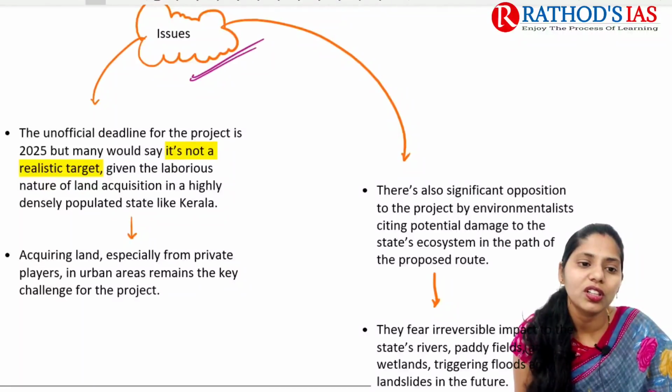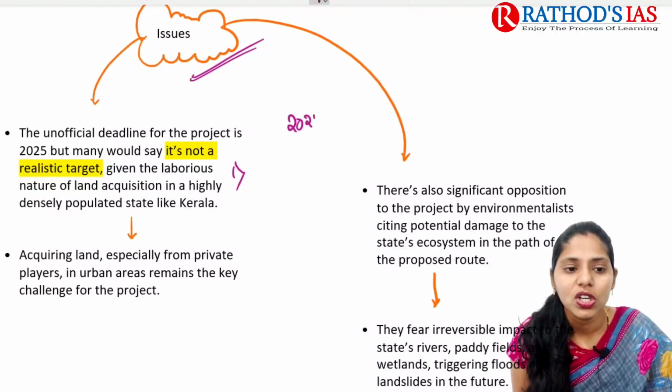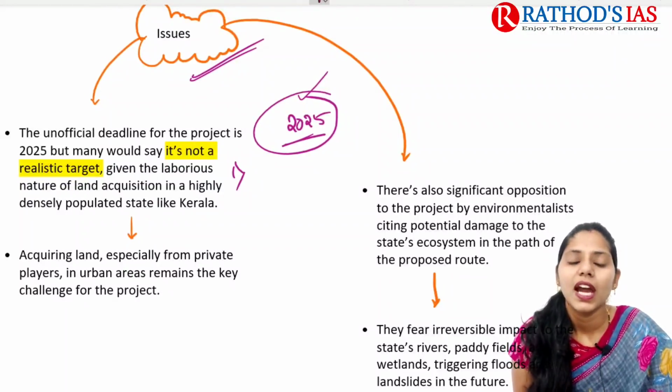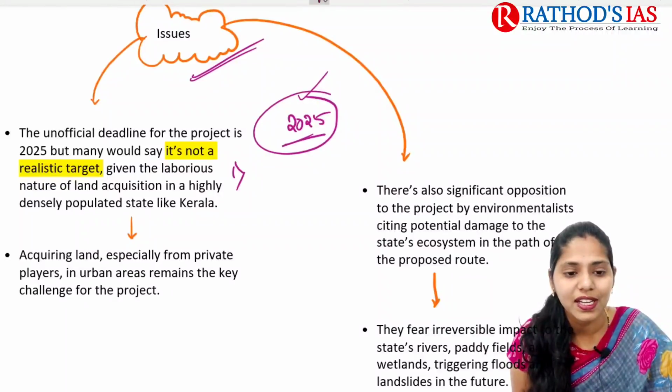Now we're talking about what the issues are. The first one is the time target. Here it is 2025, and this target or deadline of the project is not feasible. Next, if you want to go for acquiring land, especially from private players, it is one of the key challenges of this project.